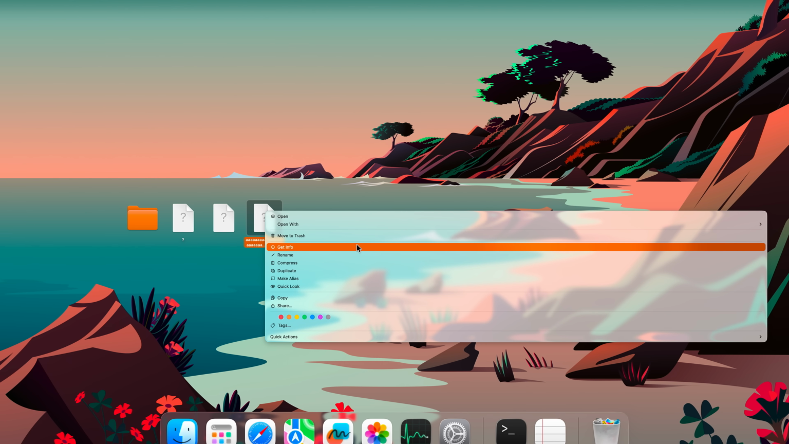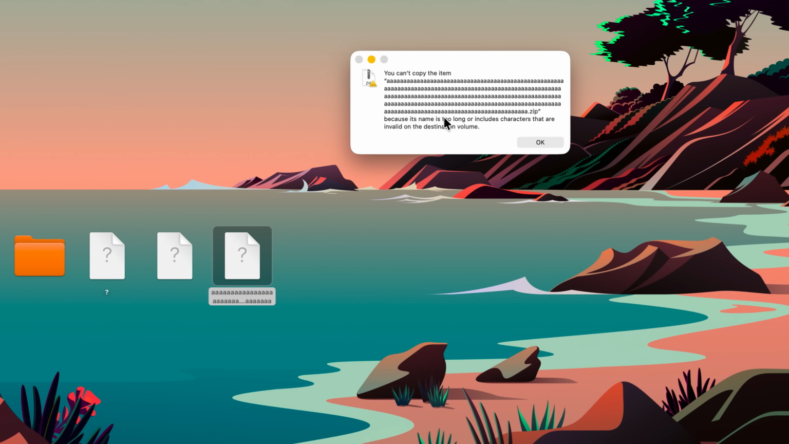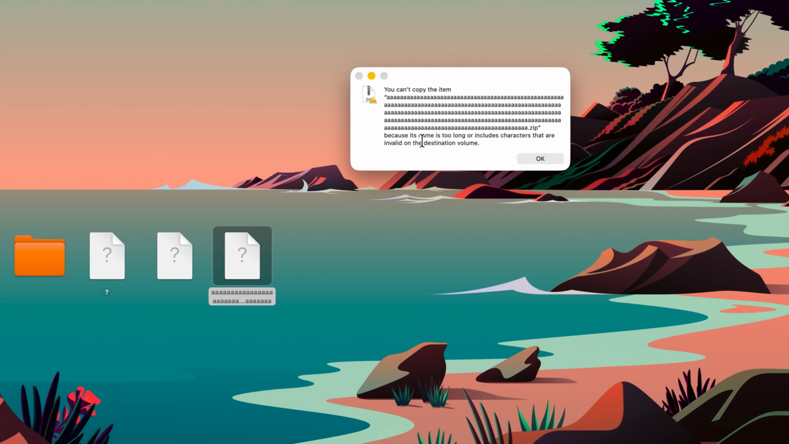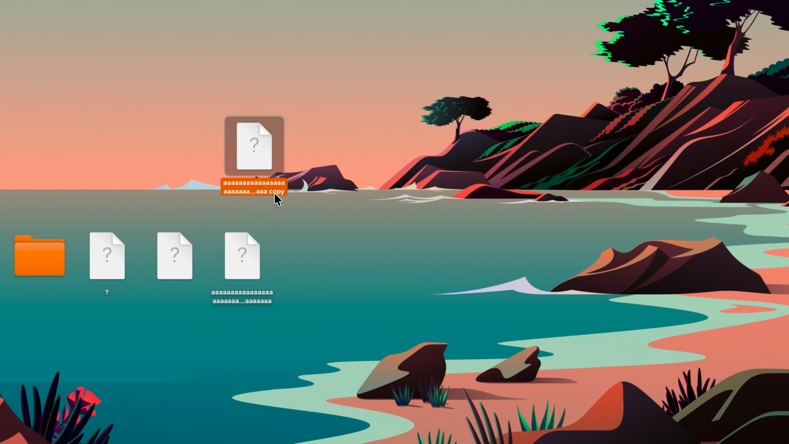And with this file, a file that has such a long file name, there comes a bunch of problems as well. For example, if we try to compress it, it's not going to work because the file name is too long or includes the characters that are... You get the point. Wait, duplicate. I can do that, and it even adds the copy at the end. Doesn't that break macOS file name size limits or something? Yeah, it doesn't even let me type anything. This is the longest file name on macOS ever.